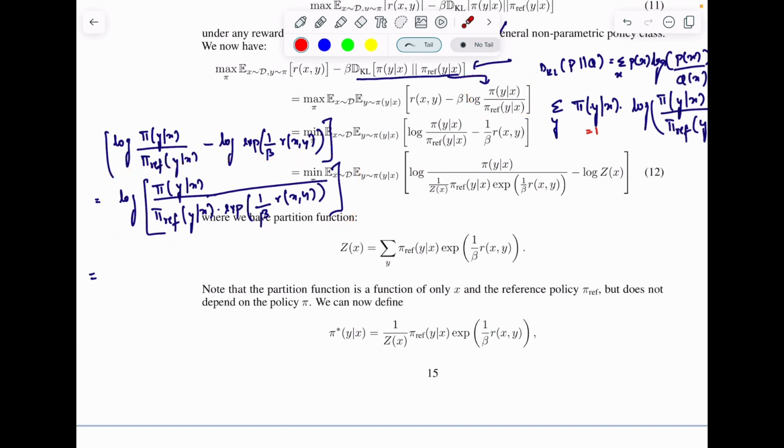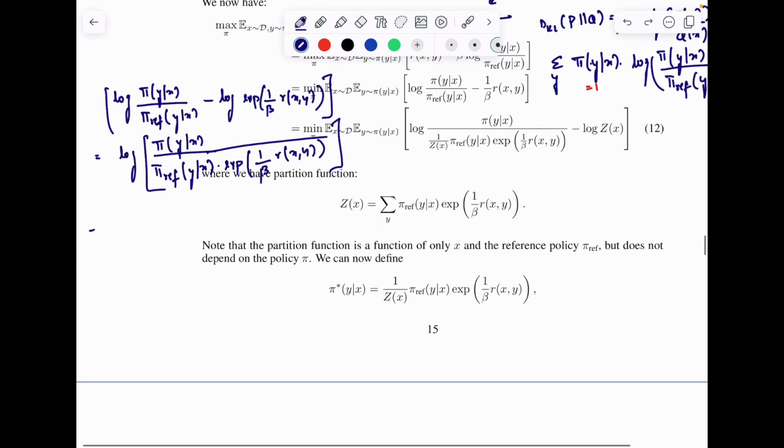For turning this log ratio into a KL divergence, we want both of them to be probability distributions. The numerator is already a distribution, but the lower one is not a probability distribution, because now you have multiplied it by a scalar which is greater than or equal to 0, essentially.